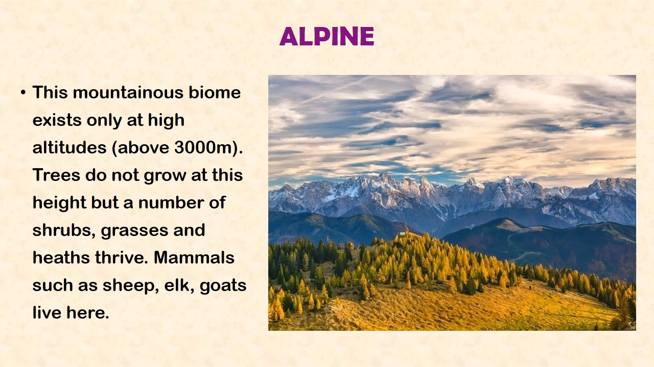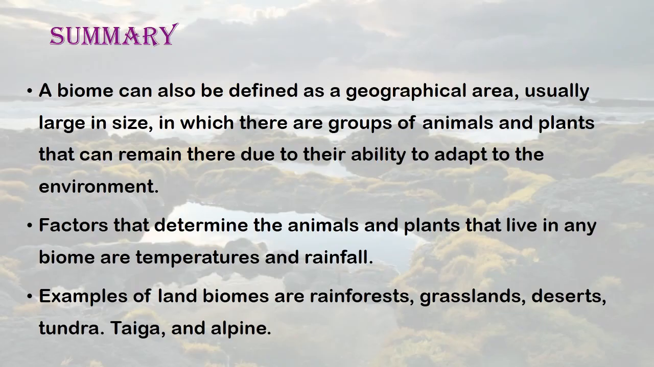Moving along, we'll be looking at the alpine or the mountainous biome. The alpine is a mountainous biome existing only at high altitudes, that is above 300 meters. Trees do not grow at this height, but a number of shrubs, grasses, and heaths thrive. Mammals such as sheep, elk, and goats live here. So this is the alpine, the mountainous biome.